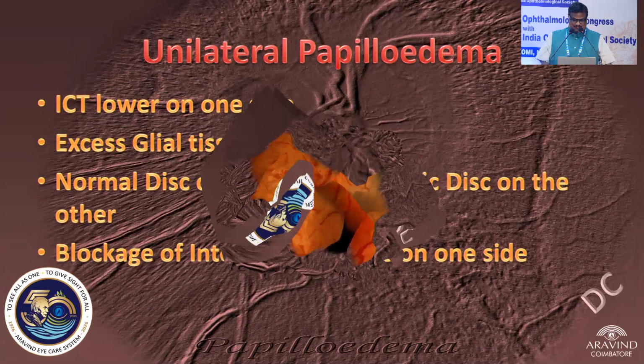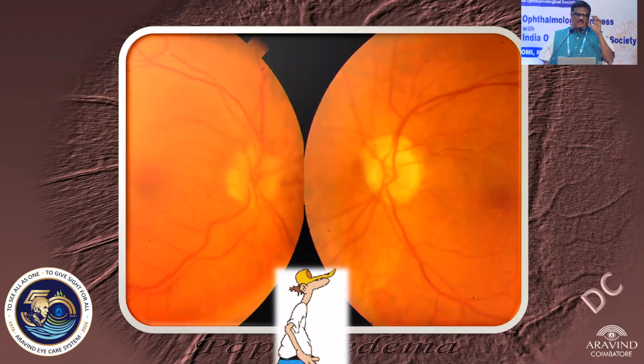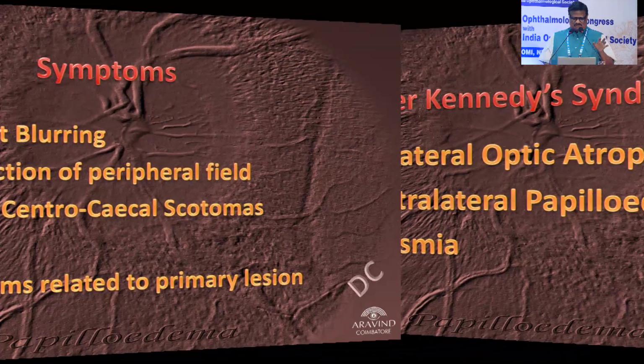So we can get conditions where on one side you get a papilledema and the other side you don't have it. If ICT is lower on one side, then it could be one-sided. Excess of atrophic glial tissue on one side, it could be unilateral. Then you have the normal disc on one side, the atrophic side. The most important one we all talk about is the Foster Kennedy syndrome: ipsilateral optic atrophy and contralateral papilledema. Apart from that, the triad includes anosmia because of olfactory groove or frontal lobe meningiomas. So this is the triad of Foster Kennedy.